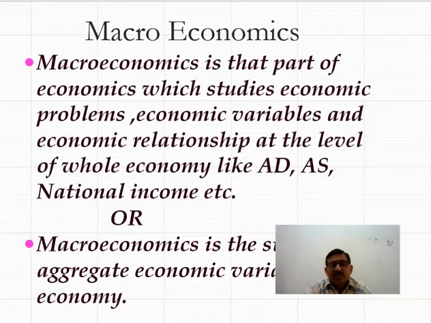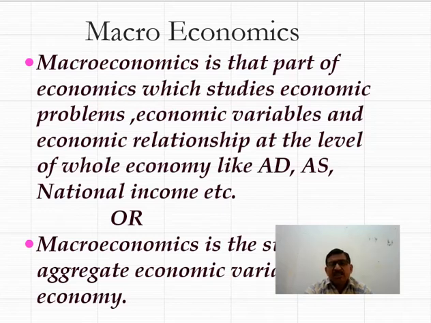What are variables? Variables means a quantity whose value goes on changing. Economic variables include demand, supply, price, production, consumption, income, expenditure. These all are economic variables. And economic relationship means the relationship between different economic variables.